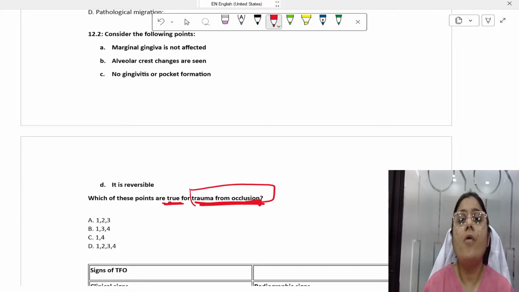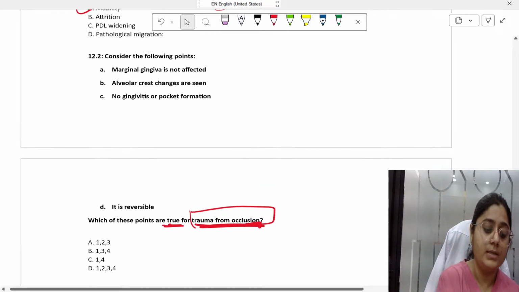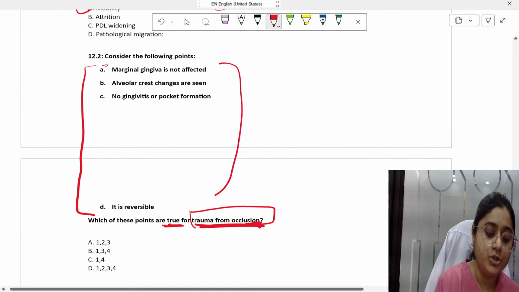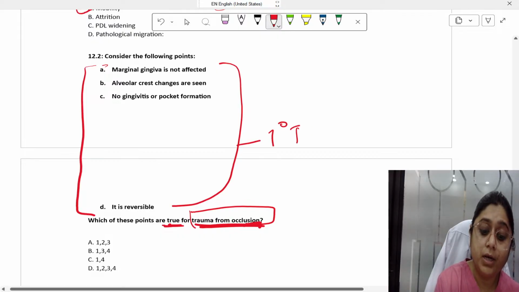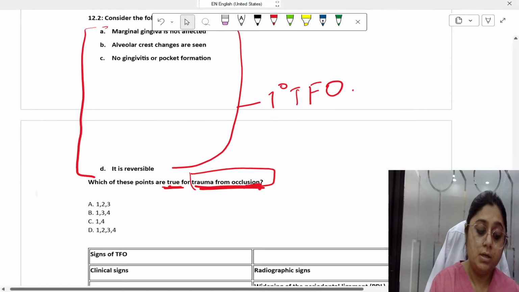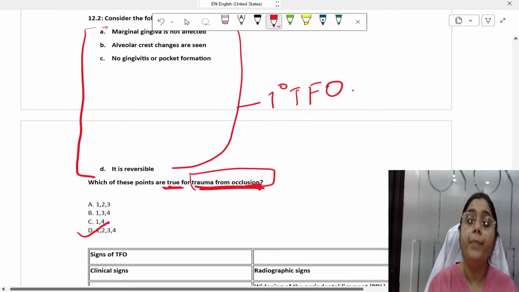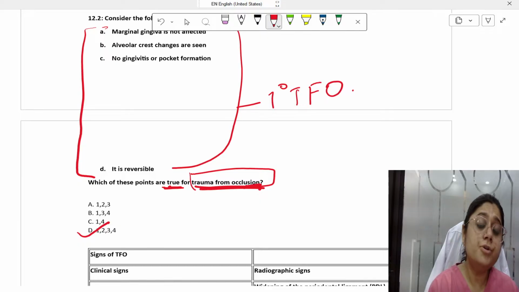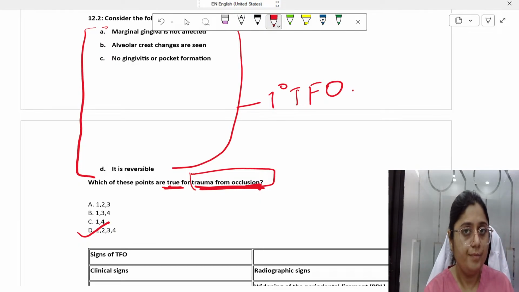That is your secondary trauma from occlusion. So all the points mentioned here are true for primary trauma from occlusion. So here the answer will be A, which is primary trauma from occlusion. Okay. The first radiographic sign will be PDL widening only. Okay.